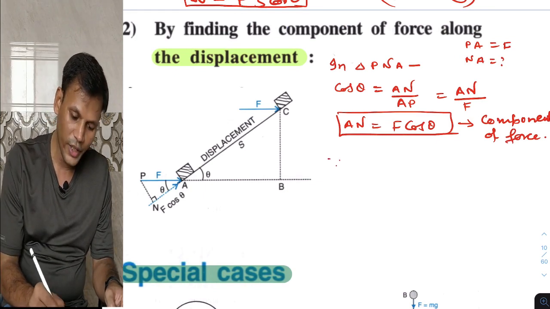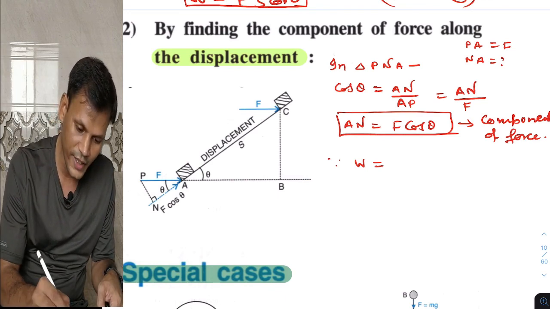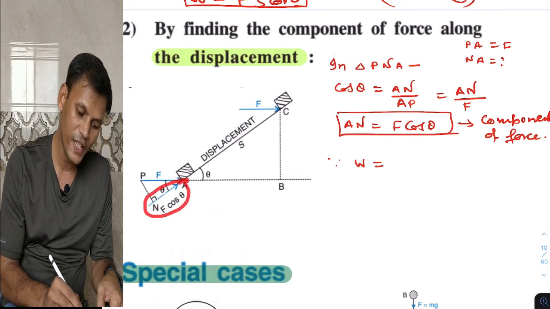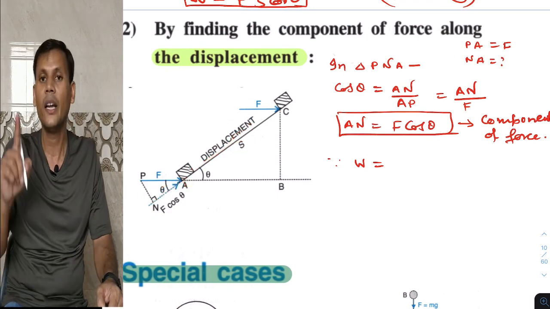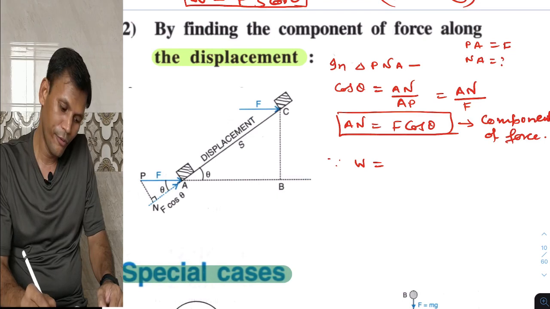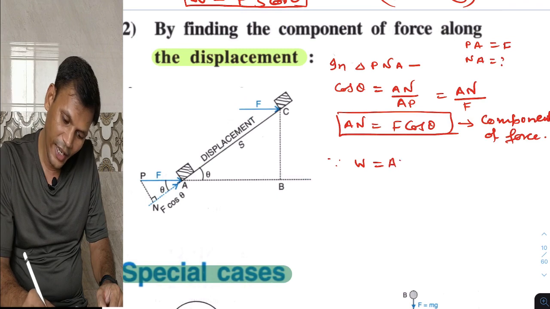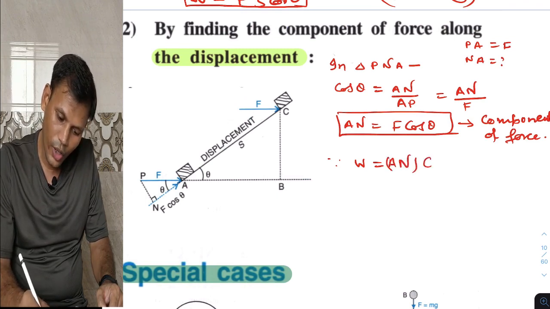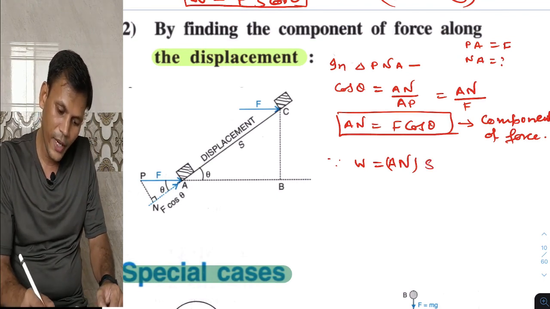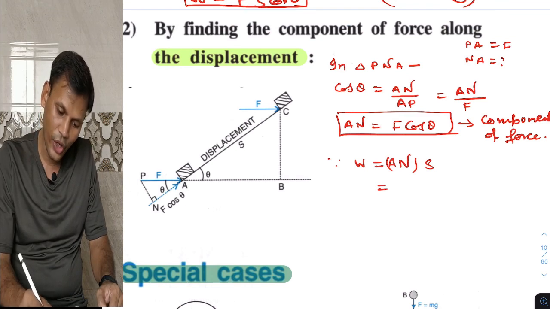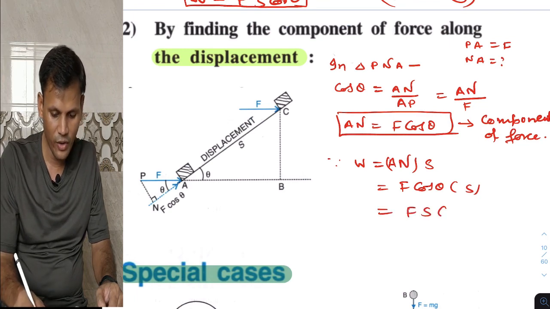So since work done is force into displacement, but force is F cos theta, and in this case again force and displacement are both in the same direction. So we will take it as AN into S. But AN is F cos theta, into S. So it becomes again Fs cos theta.